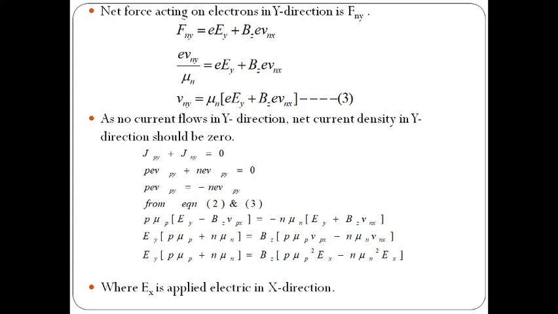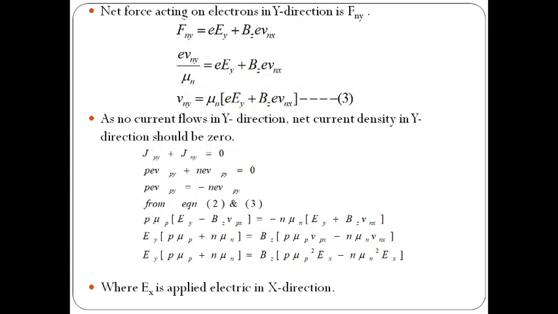So we can write Ey into p mu p plus n mu n equals Bz into p mu p square Ex. So we replaced the Vpx. It is velocity, so velocity equals mu into Ex. So mu p into mu p equals mu p square. So p mu p square Ex minus n mu n square Ex. Similarly here Vnx is replaced with mu n into Ex. Yes, so the drift velocity Vnx equals mu n into Ex.